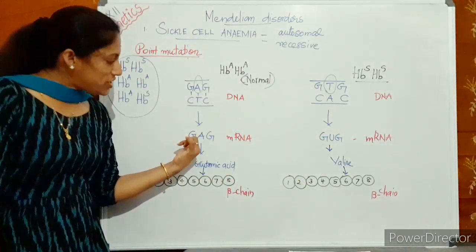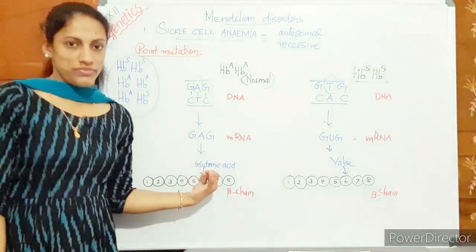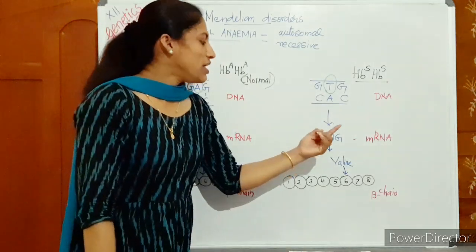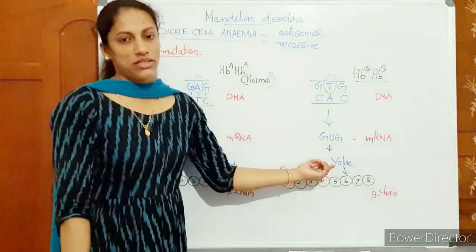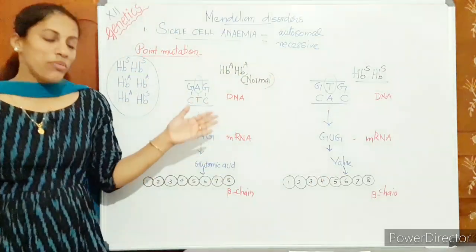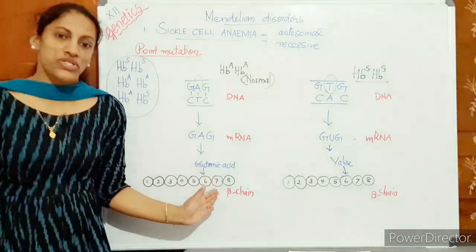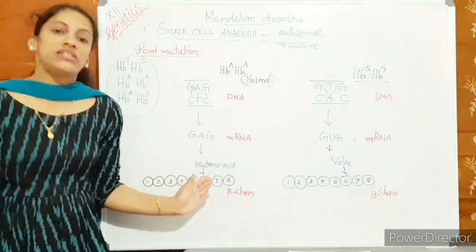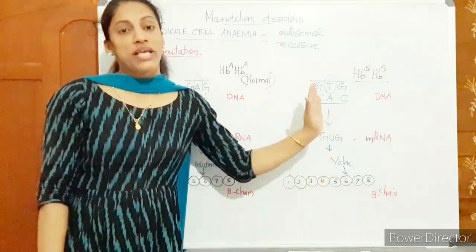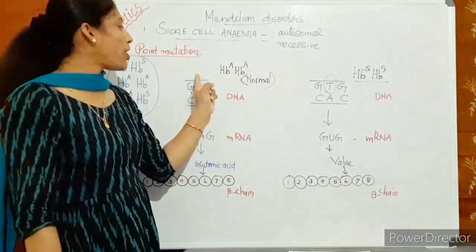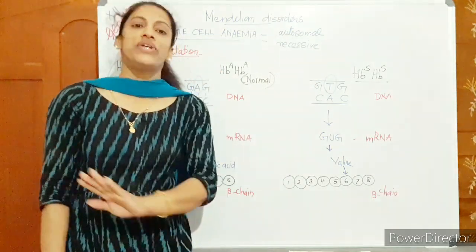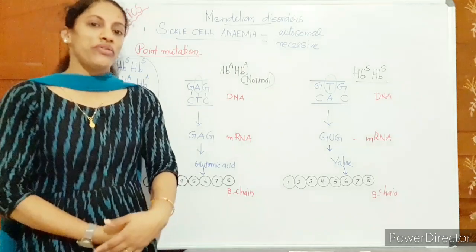Okay, it is GAG which represents glutamic acid, whereas GUG represents another amino acid, that is valine. So what happened in effect? In the normal beta chain, at the 6th position there is glutamic acid, whereas in sickle cell anemia at the 6th position there is valine. This happened due to 1 point mutation, replacement of adenine by thymine. This is the genetics of the disease. Are you okay with this?